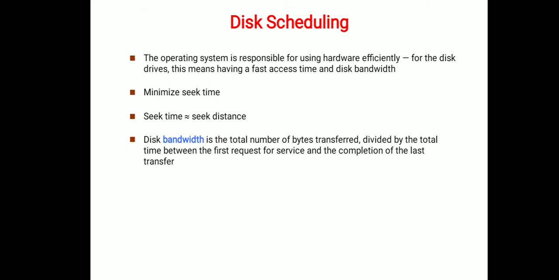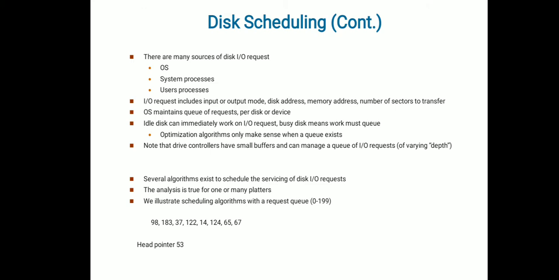So seek time is totally dependent on the seek distance. And here, disk bandwidth means the total number of bytes transferred. If you are loading a larger amount of data, it will be divided, and based on the request for service it will complete the transfers. So it is totally dependent on the number of bytes transferred for the request. And here come the scheduling algorithms.